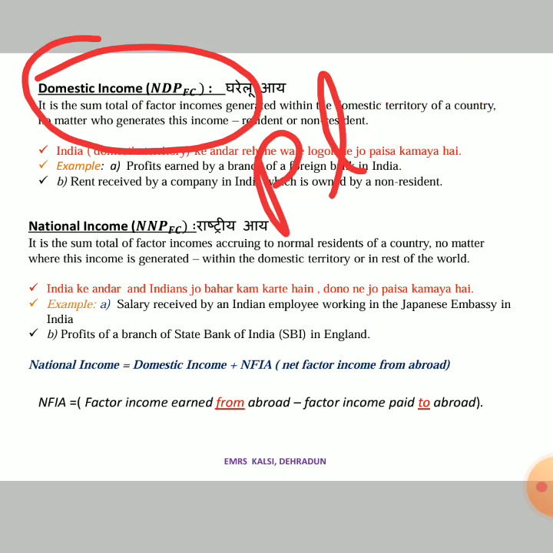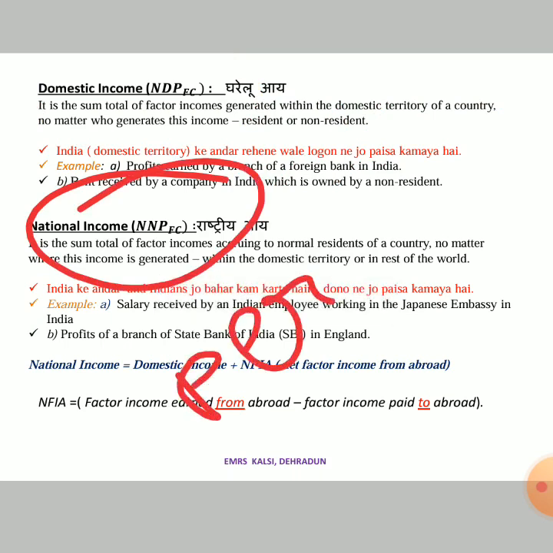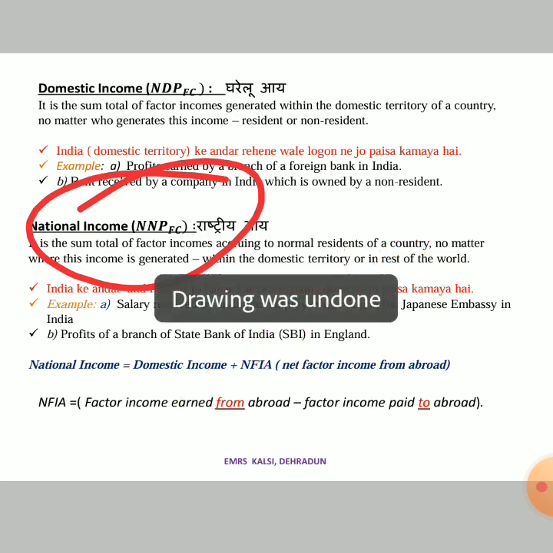Here in national income, the main focus is on person who is generating that income. So in domestic income, main focus was on place; in national income, the main focus is on person who is generating.